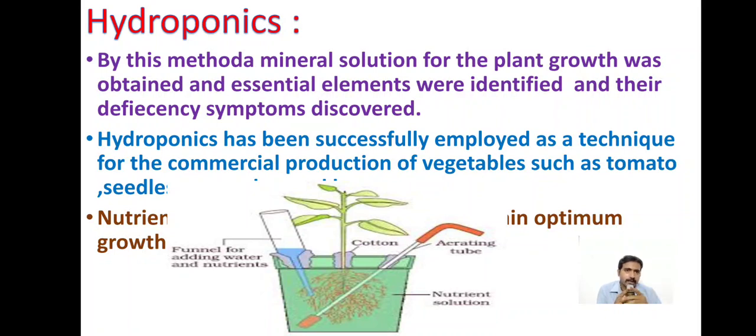So by this method, a mineral solution for plant growth was obtained, essential elements were identified, and deficiency symptoms were discovered, right? So by using this technique, we can easily find out what elements are needed for that particular plant and what elements are not needed for that particular plant.